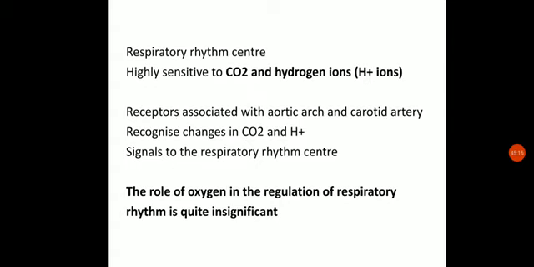The receptors associated with the aortic arch and the carotid artery recognize this. These are the two arteries which are responsible for basically this particular regulation. So when the concentration of CO2 and H plus is high, this will activate the center, which in turn causes the rhythm center to make the necessary adjustment in the respiratory process by which this substance can be eliminated.